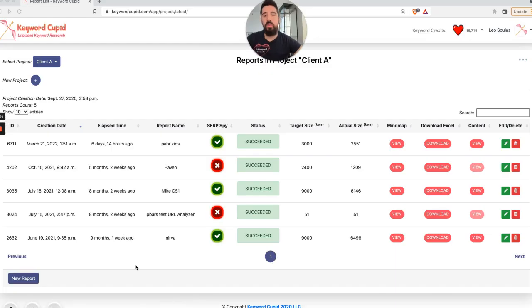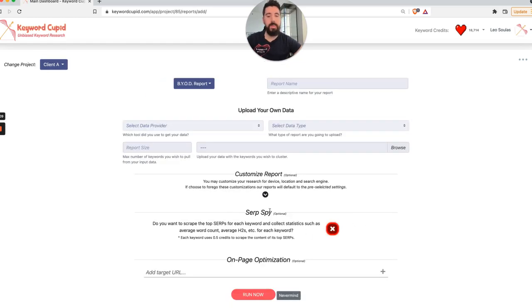When you're about to create a new report, you have the ability to enable SERP Spy. SERP Spy is a feature that allows you to see the competition for each keyword and what they are doing in their own page. So when you click this, what we're doing is that we're scraping the first 10 to 20 competitors for every keyword. This allows us to do things like calculate the average word count that all of them have. So you can just see on average the keywords that exist in the silo, what are their on-page statistics.